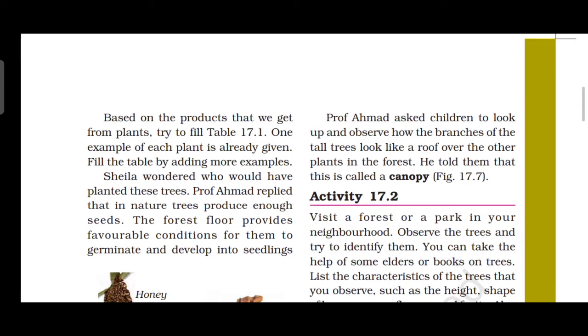A roof over the other plants in the forest. This is called what? Canopy. Okay, canopy. The branchy part of the tree above the stem is known as the crown of the tree. And the branches of the tall trees look like a roof over the other plants of the forest. So, it is called canopy.